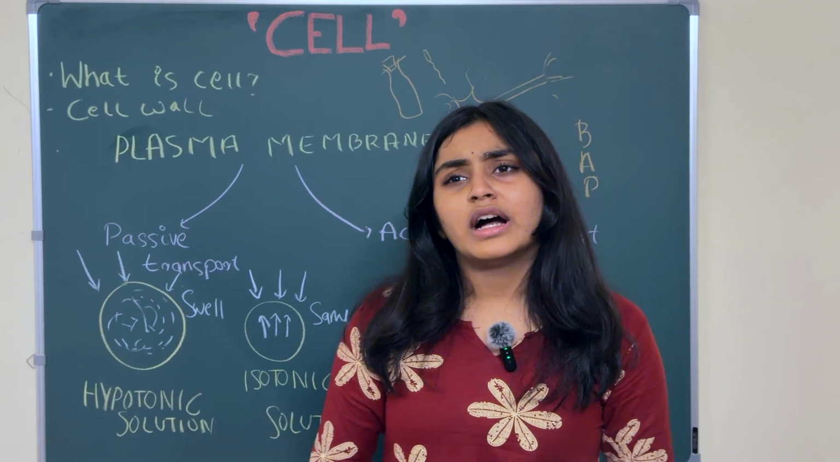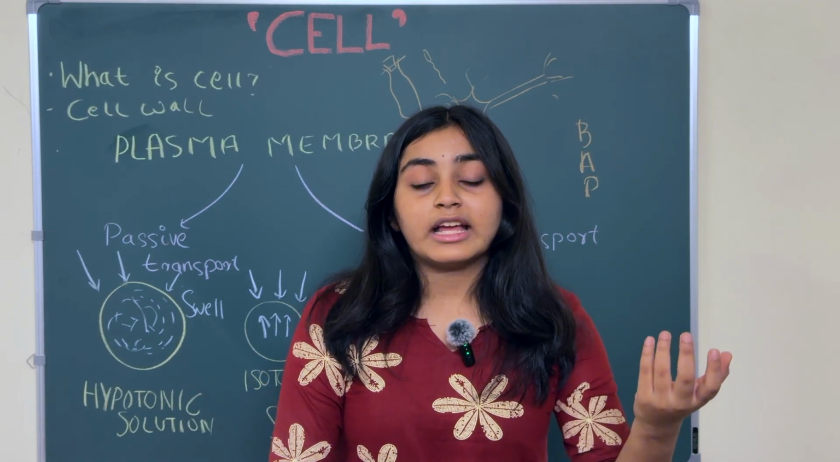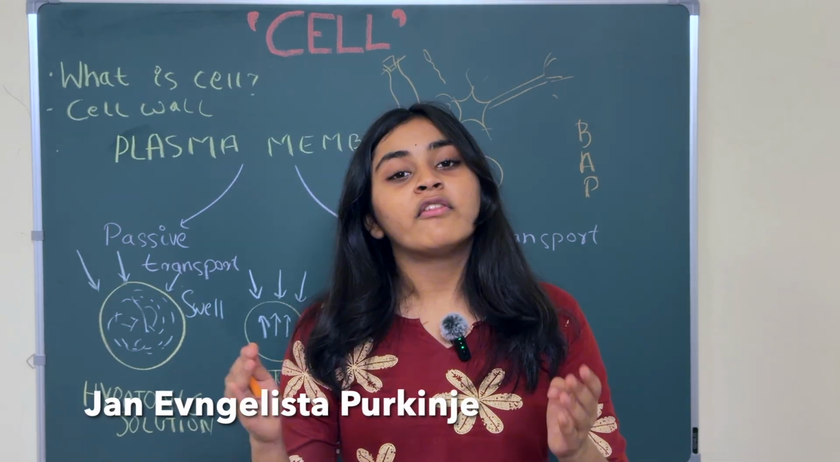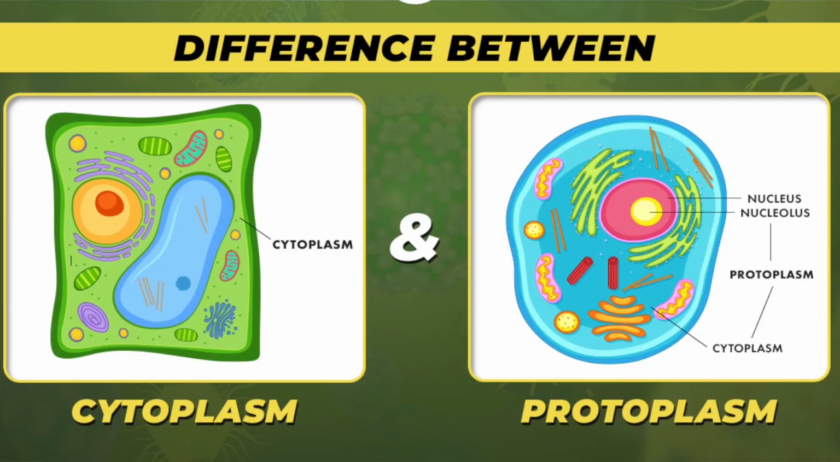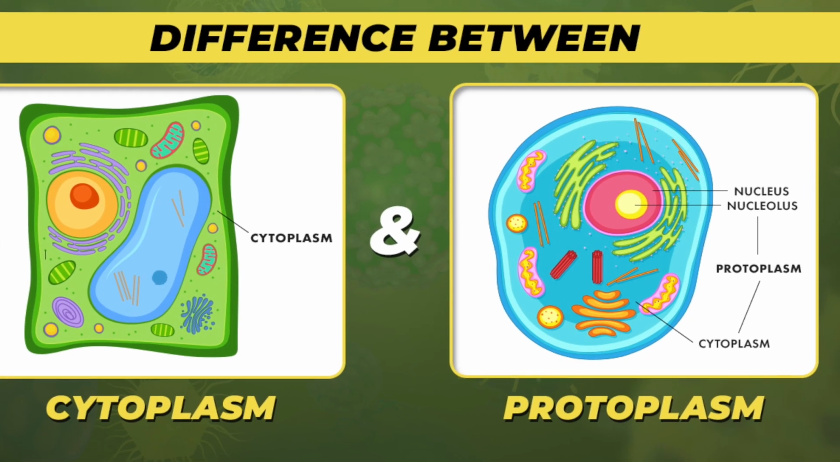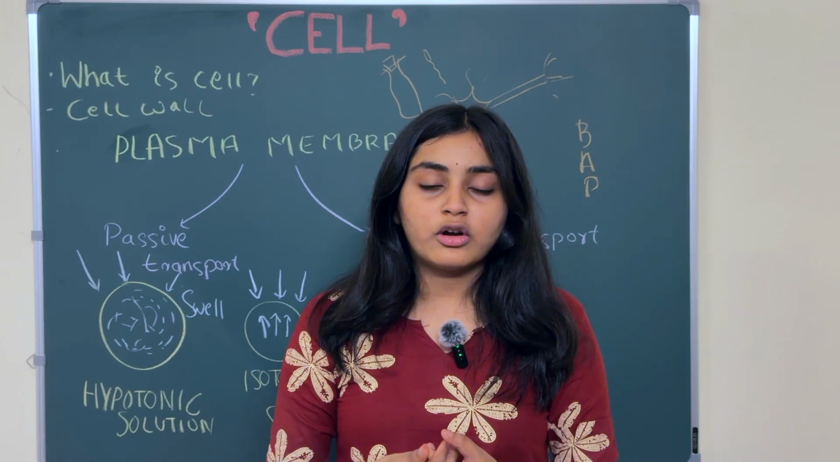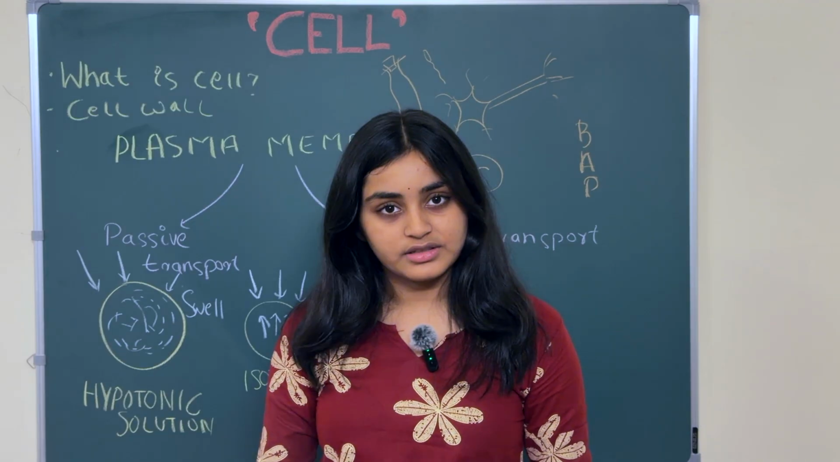Now, have you ever seen protoplasm? Purkinje is the fourth scientist, who found the protoplasm of the cell. Basically, protoplasm contains cytoplasm. Cytoplasm is a type of protoplasm. So protoplasm was found by Purkinje.